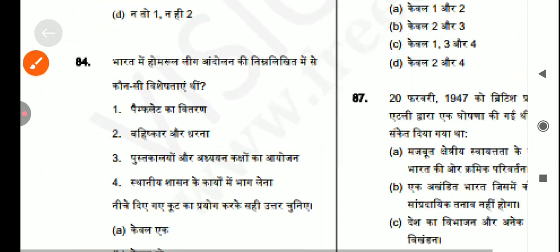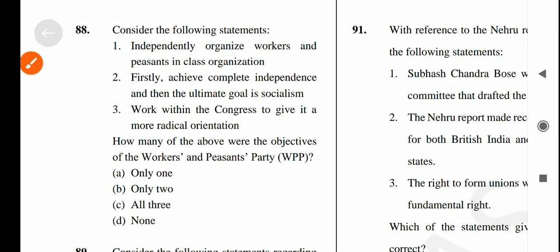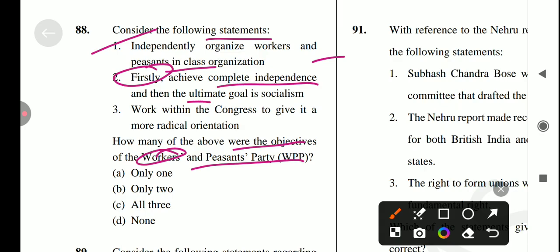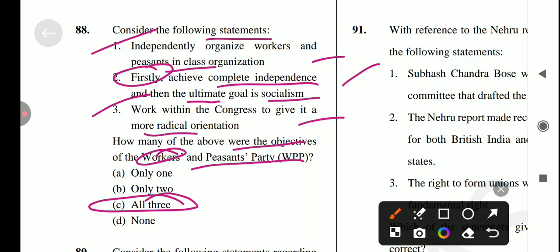Okay, let's come to the next question, which is: consider the following statements. Independently organize workers and peasants in class organizations. Is it true? And what is being asked here? How many of the above were objectives of the Workers and Peasants Party? Okay, so the first statement is correct. Next is firstly achieve complete independence and then the ultimate goal is socialism. Yes, it's also correct. Next is work with the Congress to give it a more radical orientation. It's also correct. So the answer for this question is option number C.